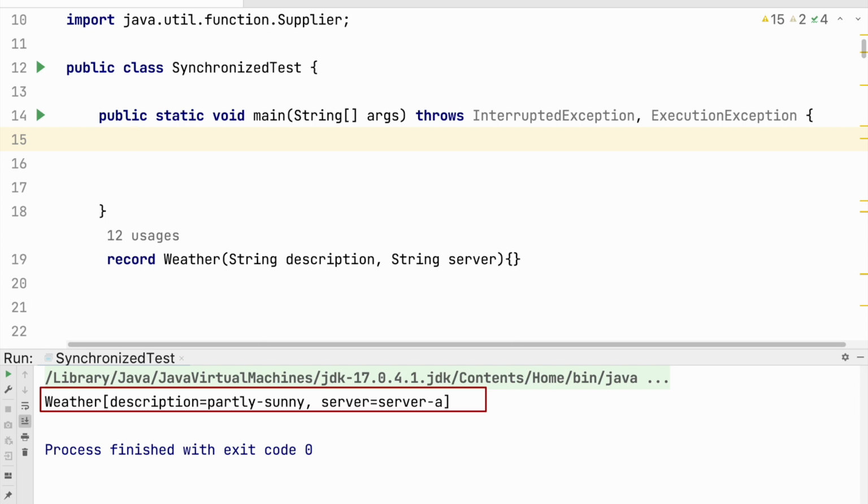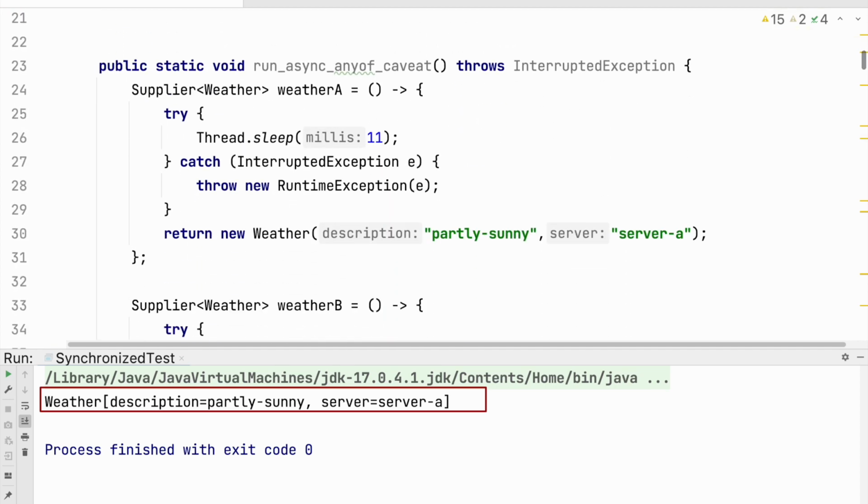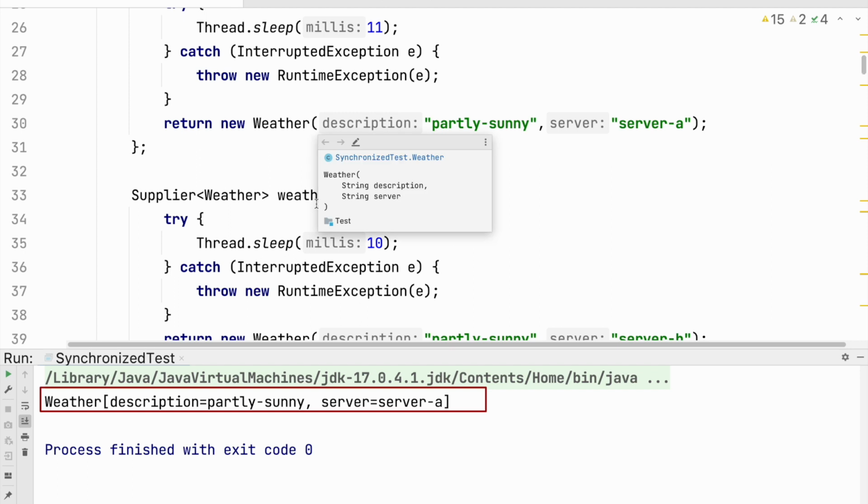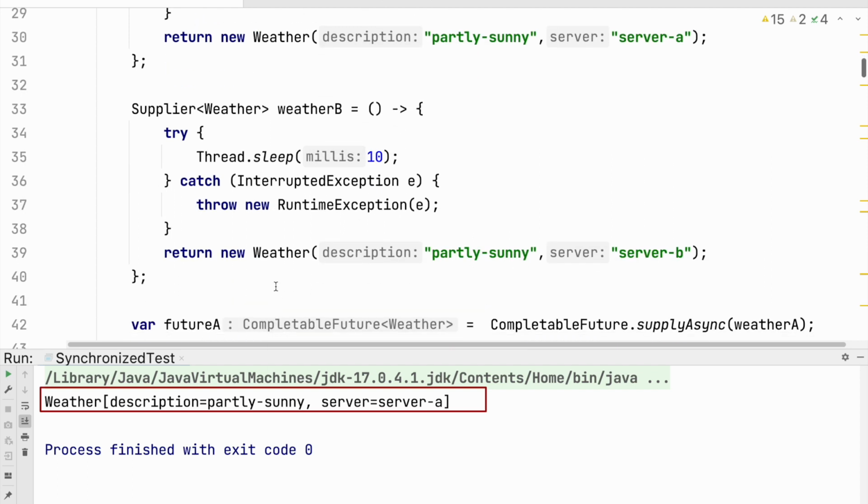Now I want to show you the one caveat which we discussed at the start of this video. What we have done here, we have weather A and weather B, just as in our previous slide.